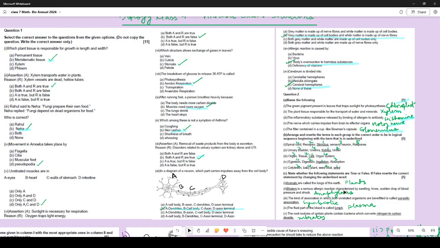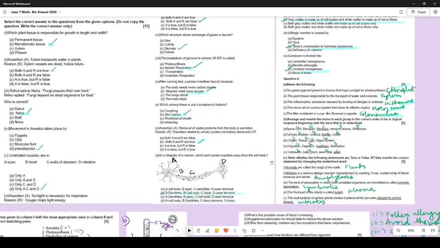Blisters is a serious allergic reaction. So, no, anaphylaxis is the allergic reaction. Kind of association in which both unrelated organisms are benefited is called symbiotic relation. The fluid part of the blood is called plasma. The root nodules convert nitrogen to nitrates. So it is converted from nitrogen to nitrites or nitrates. That would be the correct answer.